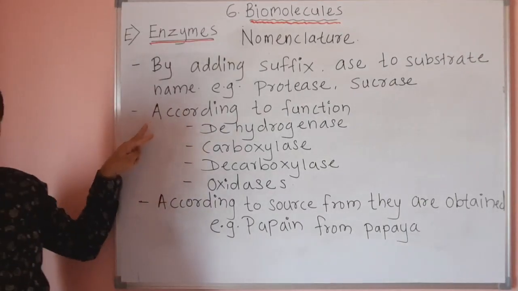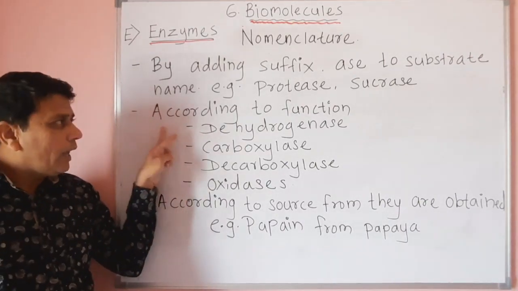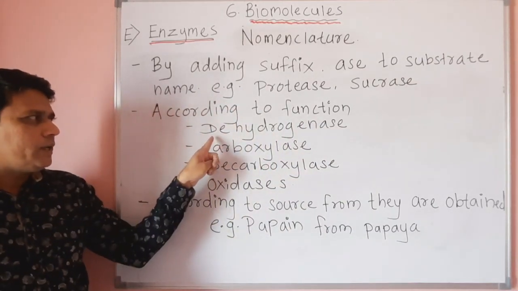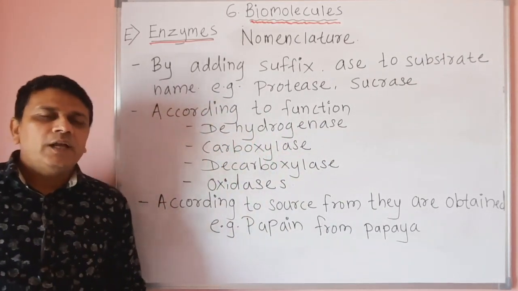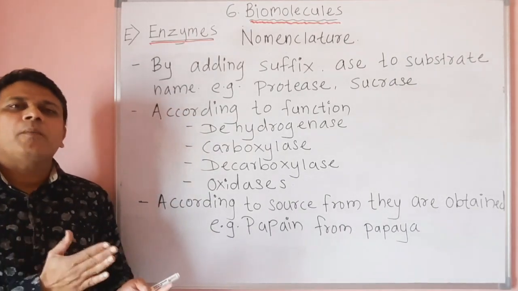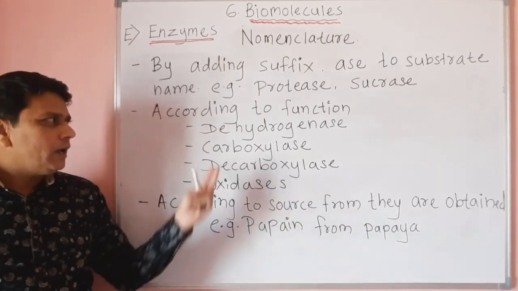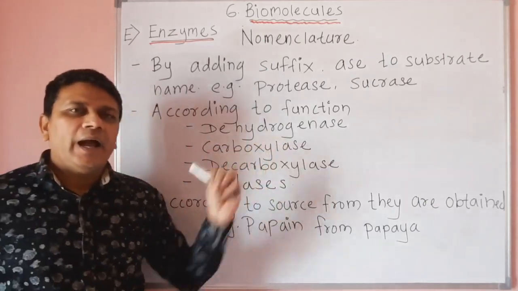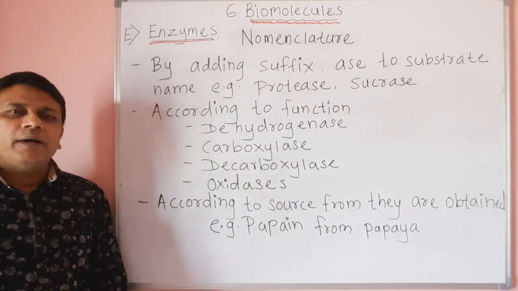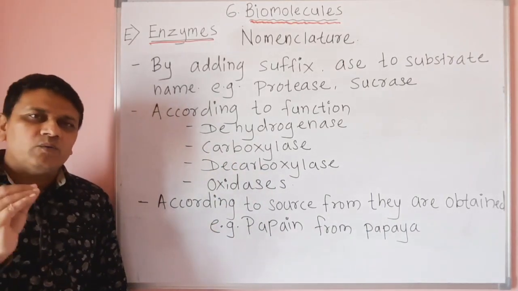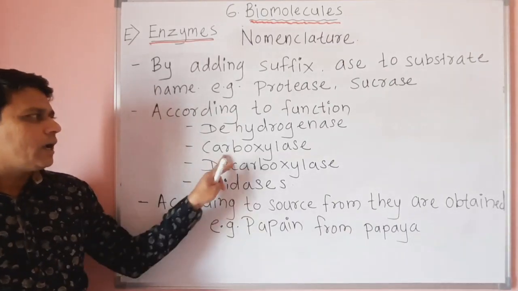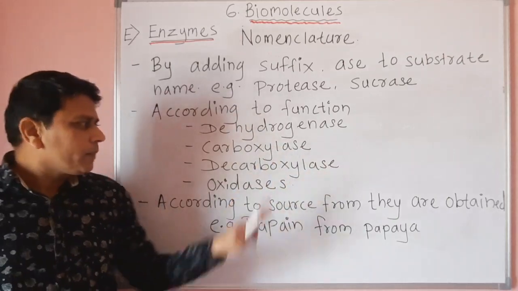Then enzymes are also named according to the function. The first one is dehydrogenase. That means the enzymes which remove hydrogen from a particular substrate are called dehydrogenase. Then carboxylase. When carbon dioxide is added to a particular substrate, such enzymes are called carboxylase.